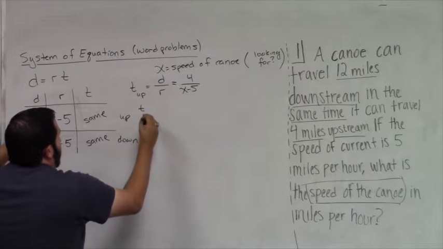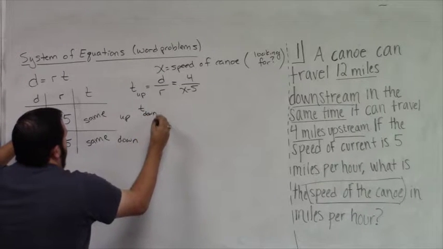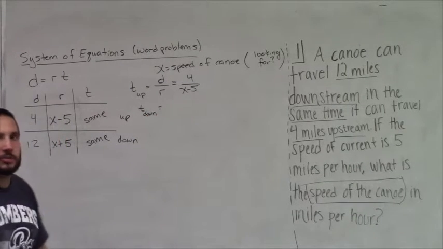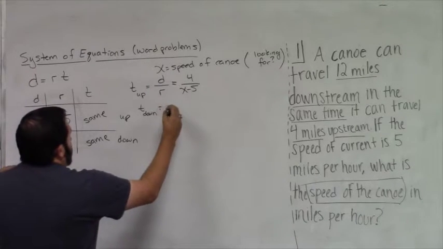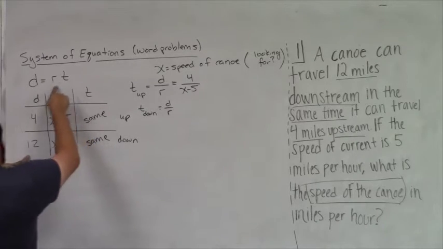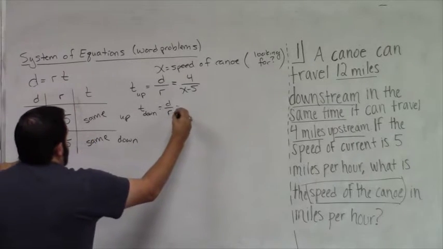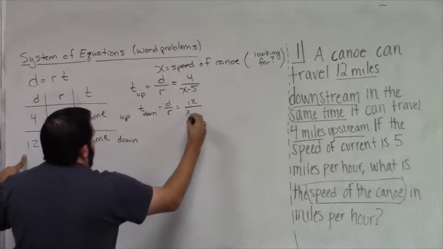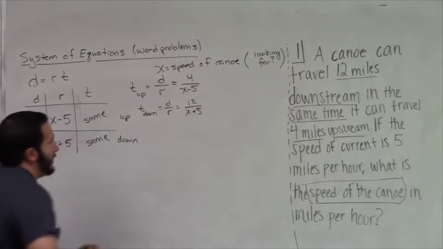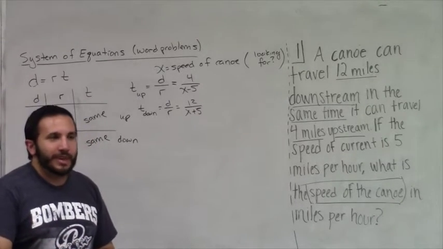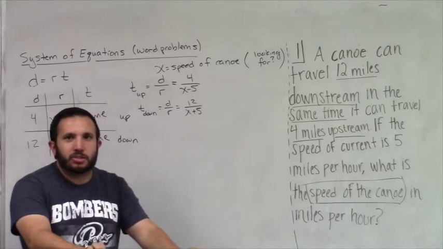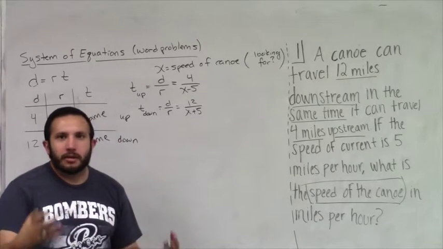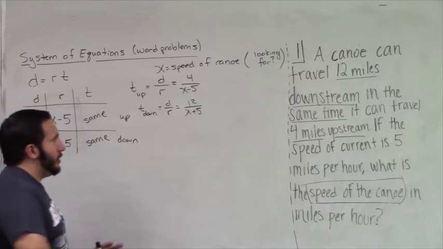Now the time going downstream, and the reason I'm solving for time right now is because that is what's equal, is distance divided by rate, which is 12 over x plus 5. And because the time going upstream is equal to the time going downstream, we're going to set these two expressions equal to each other and then just do algebra to solve for x.